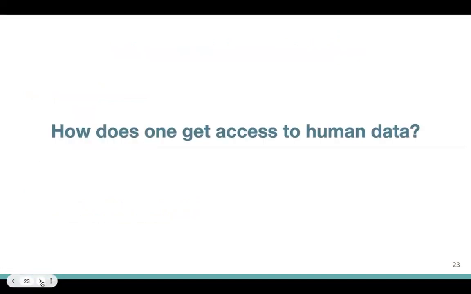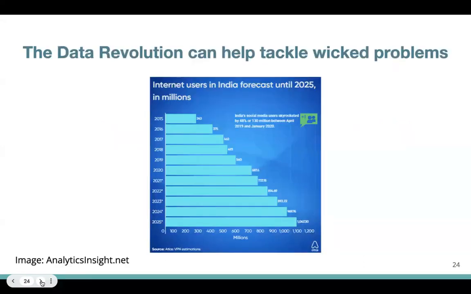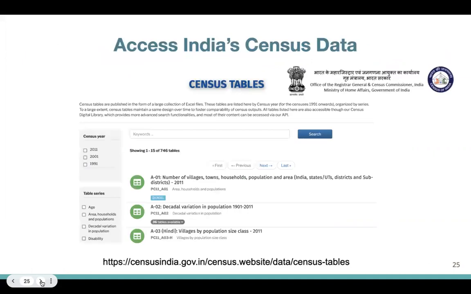But so let's jump now into examples of some sources where you can get access to such data. A lot of this data is piggybacking off the data revolution that we have discussed extensively in previous sessions, that allows us to get access from the large number of humans that are increasingly coming online. So as we have mentioned, India's census data today is completely digitized, and you can access it all on